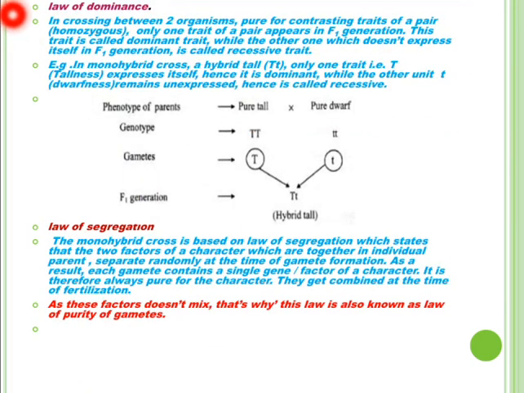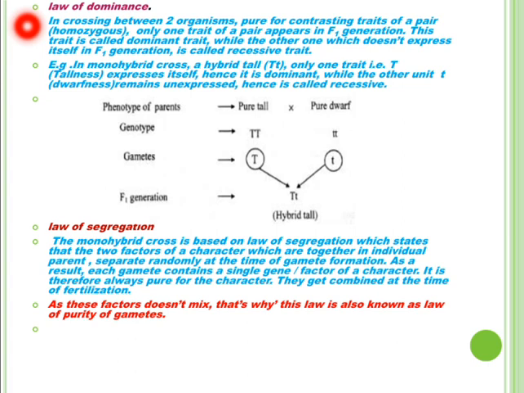So Mendel gave two laws of monohybrid cross. One is the law of dominance and the other is the law of segregation. Law of dominance: in a cross between two organisms pure for contrasting traits of a pair, homozygous, only one trait of the pair appears in the F1 generation.